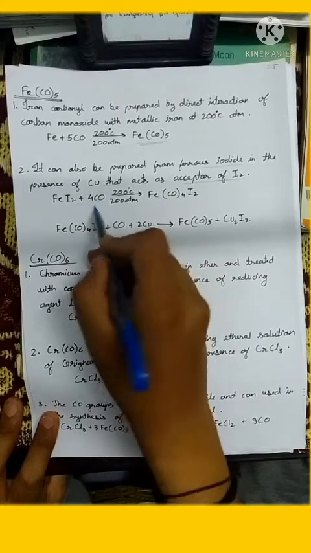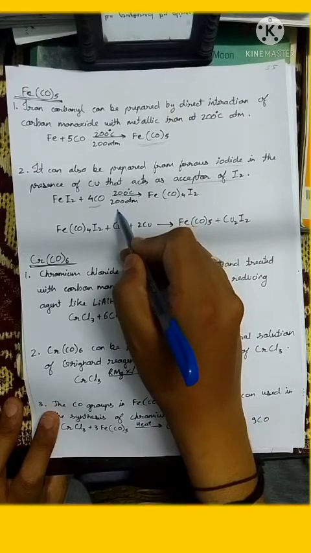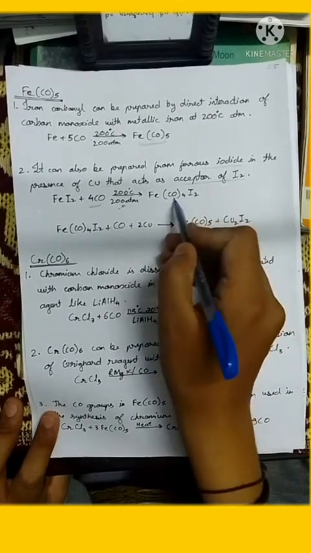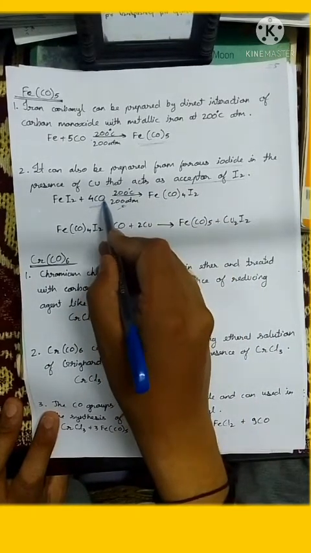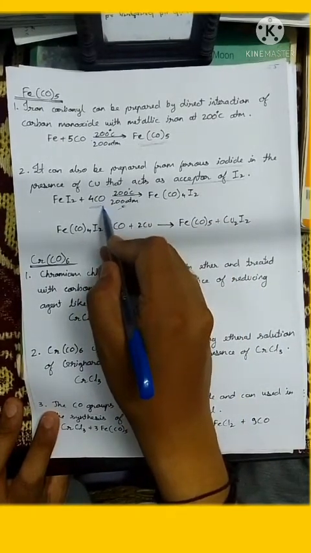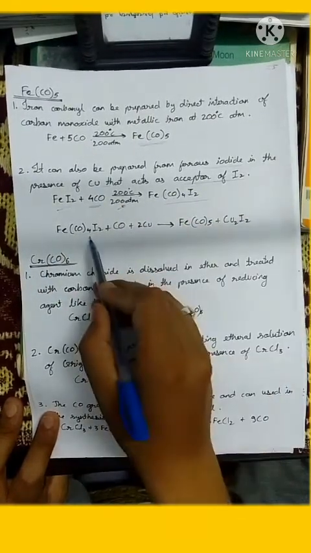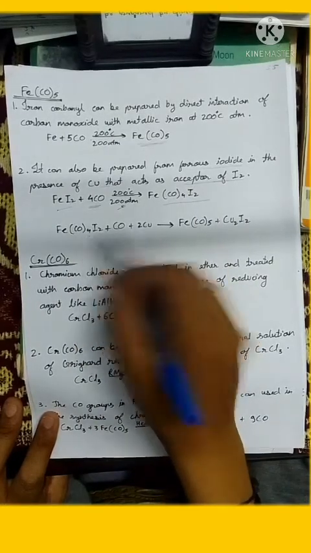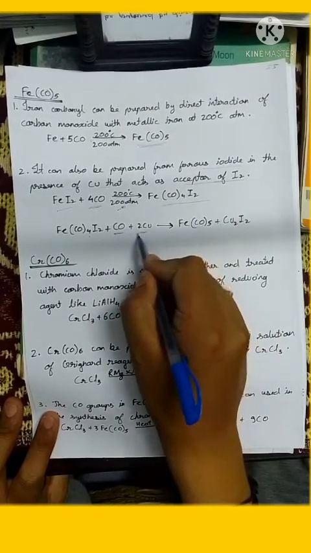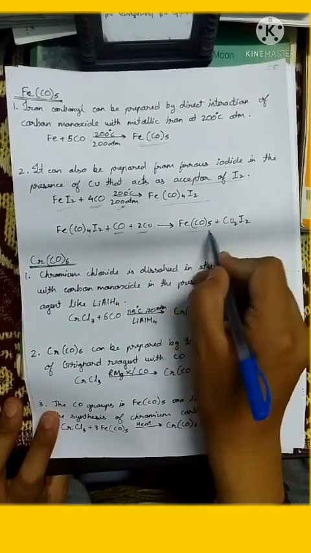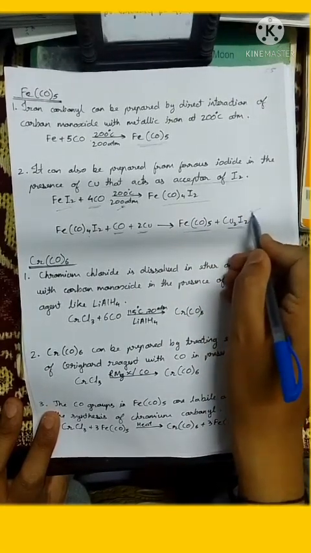So when iron iodide is reacted with carbon monoxide at 200 degrees centigrade and 200 atmospheric pressure, an addition reaction takes place. All the carbon monoxide molecules get added into the iron iodide like this. When this complex is again treated with CO and copper, we get Fe(CO)5 and Cu2I2 comes as a byproduct.